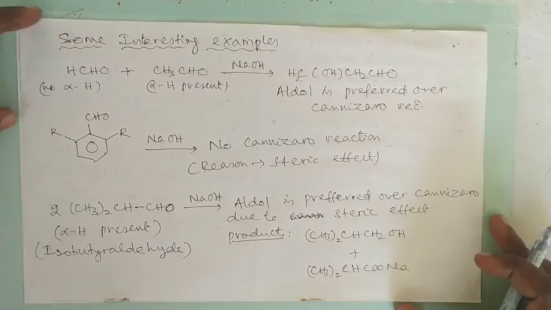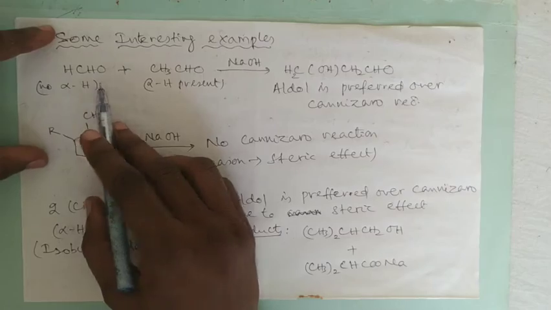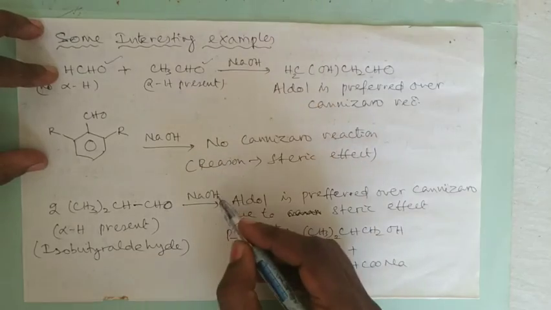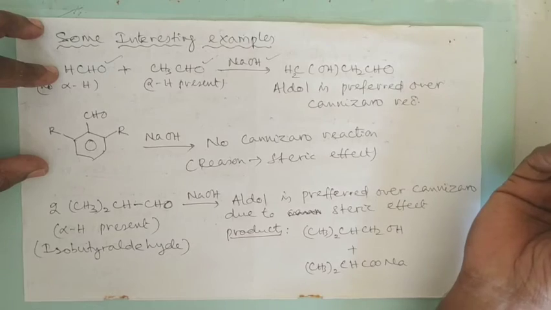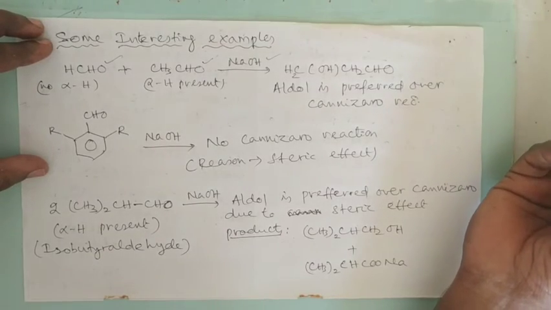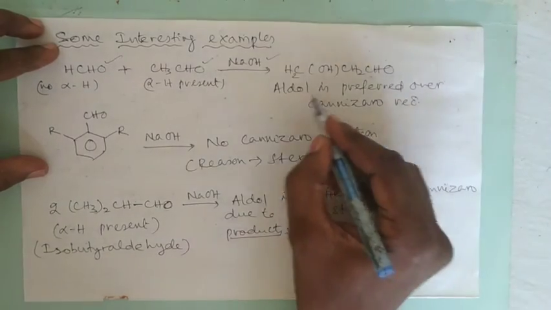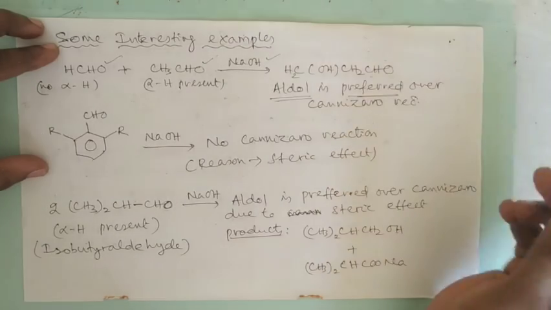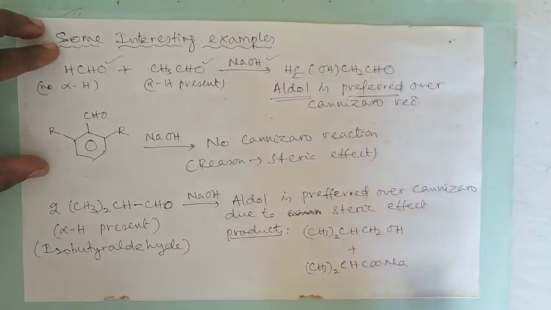Now we will see some interesting examples in this. For example, if we are taking an aldehyde having no alpha hydrogen and another aldehyde having alpha hydrogen, and we are subjecting it to reaction with alkali, then what will happen? Cannizzaro will take place or aldol condensation will take place? Here actually aldol condensation takes place. Therefore aldol condensation is preferred over Cannizzaro reaction. That means abstraction of the acidic hydrogen is easier than the nucleophilic attack of OH minus on carbonyl carbon.